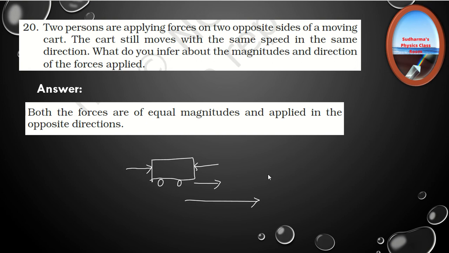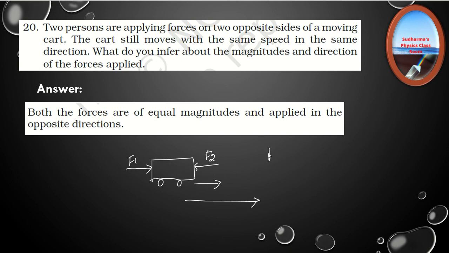When they say that the cart still moves in the same direction with the same speed, that means the effect of the forces, let's say F1 and F2, applied on this cart, there is no resultant of these forces, no net effect acting on this cart. That is the reason it is moving with the same speed in the same direction. Think what happens if one of the forces has greater magnitude. In that case, definitely the direction of motion or maybe the speed of the cart will change according to the amount of force we are applying.